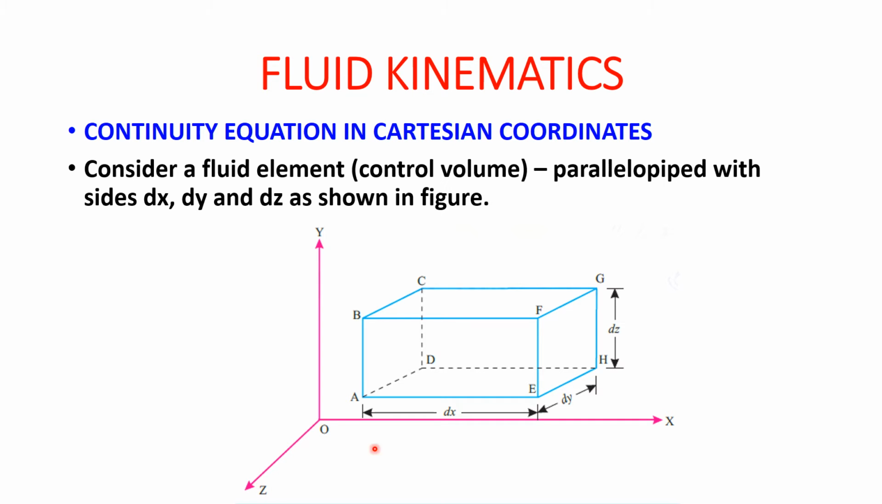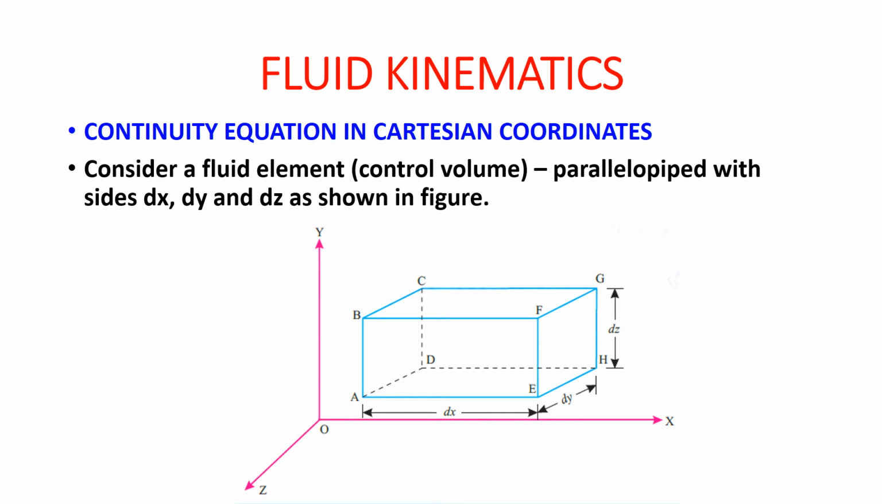Now you can see this in xy coordinate we are having a rectangle as ABFE or we can say AEFB. Then in y and z coordinates we are having ABCD. Then on the right hand side we can see here EFGH. So now the lengthwise direction in x direction is dx, in y direction is dy and the height is dz. These are the dimensions of this parallelopiped.